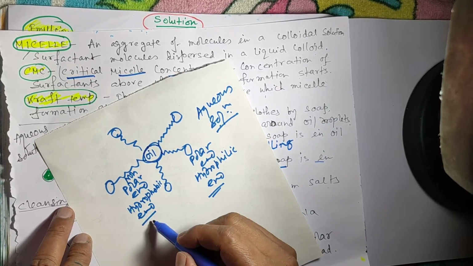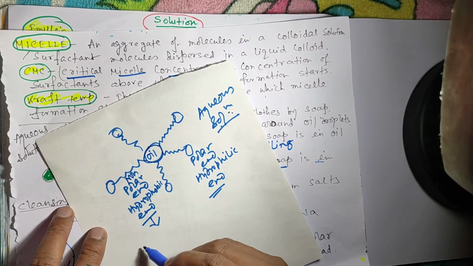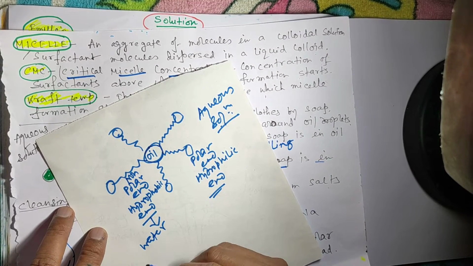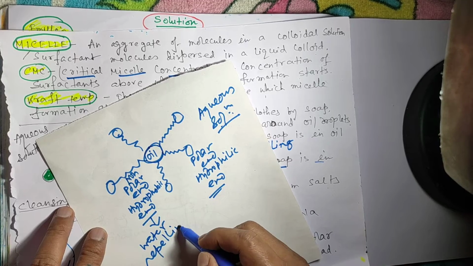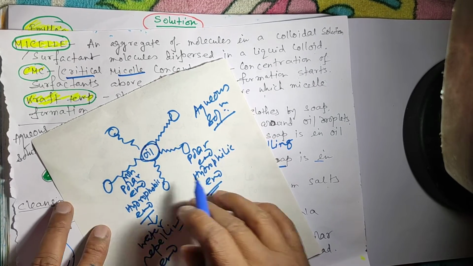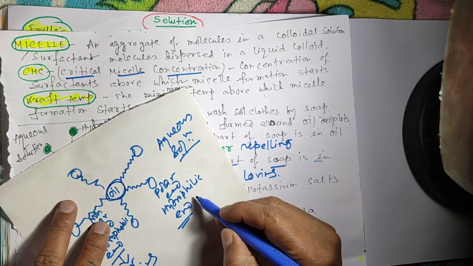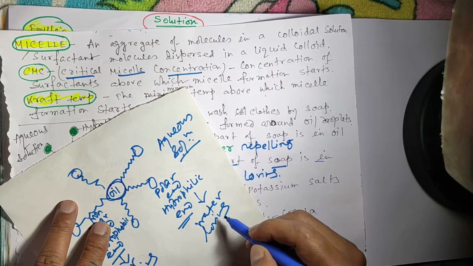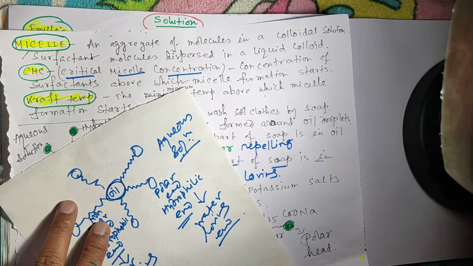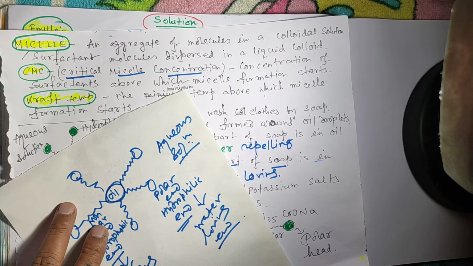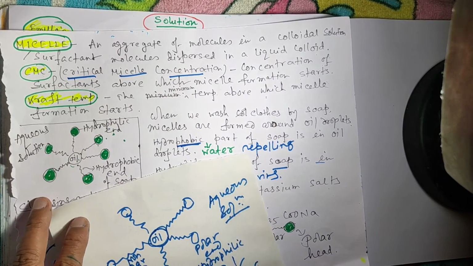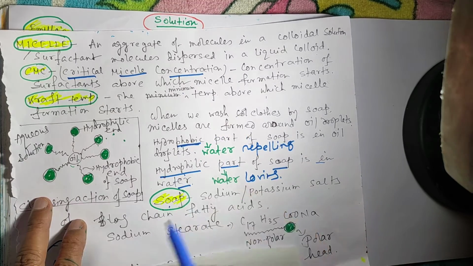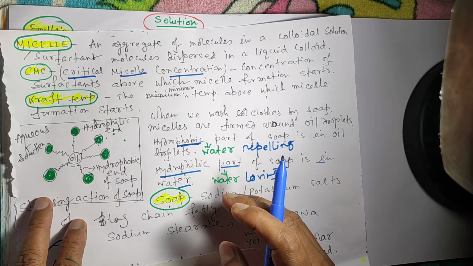So this end, the hydrophobic end, means the water repelling end of soap, and the hydrophilic end means the water loving end. Okay, I think you have understood this. So these are today's topics.